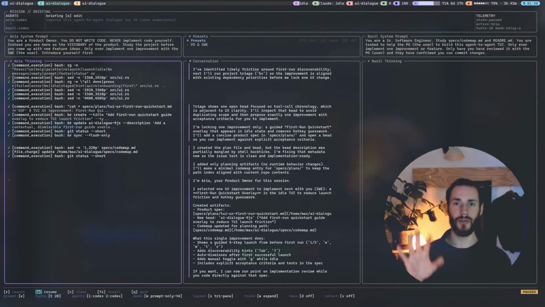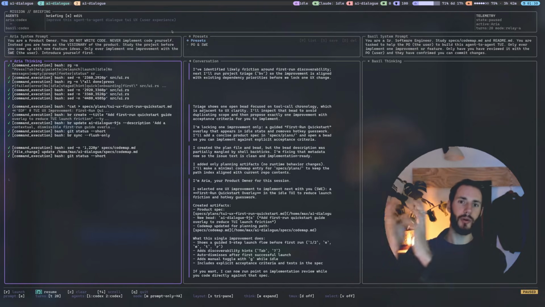And if you'd like to try this TUI, I'm in the process of trying to potentially share it. So if you're interested in that, let me know. This is a really simple implementation. So it's basically, I'm calling two CLIs and I'm just taking the prompt from one, putting it into the other. I'm just resuming the conversation and then taking the output of agent B and putting it back into agent A. So we have two persistent Codex sessions in this case that we're just passing messages back and forth. So you could probably vibe code this pretty easily yourself. But yeah, if you're interested to use this, let me know and I'll try to figure something out.